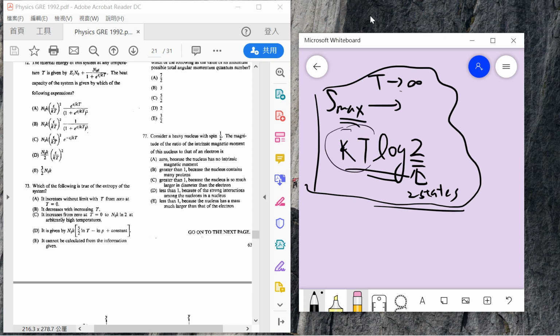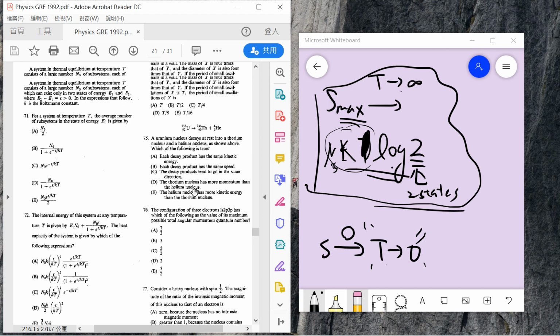There's no T here. It's k times this, and basically you have N total, N naught, so you have N naught k times log 2. So the answer is C. Answer is C. And somebody would ask, why are D or E not correct? Remember, the entropy will go to 0 as T goes to 0. So if T goes to 0, then D should go to 0. So that means D is false.